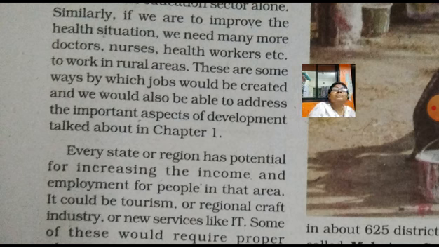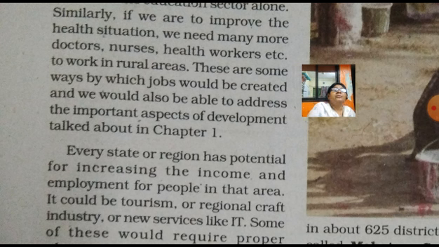Talk about chapter 1. In chapter 1 we studied what development is. In the development process, if the infrastructure develops, then more and more people get job opportunities, and the unemployment problem we are facing nowadays would be solved.